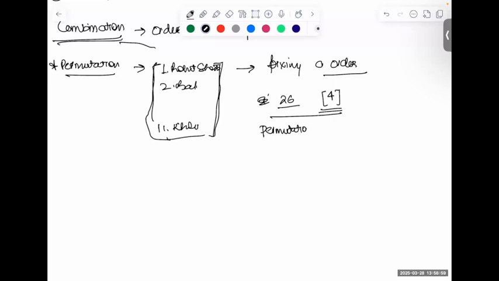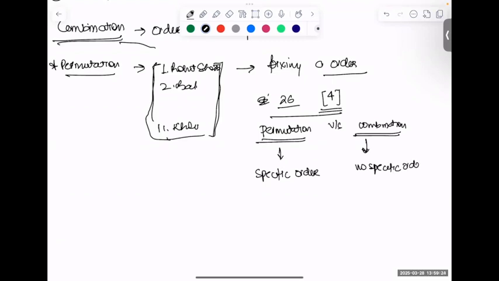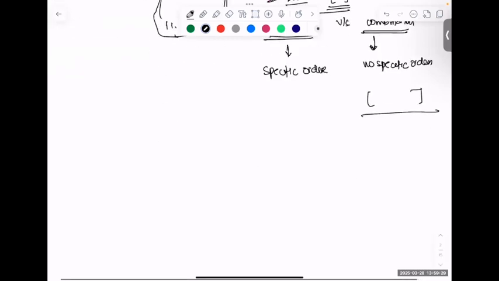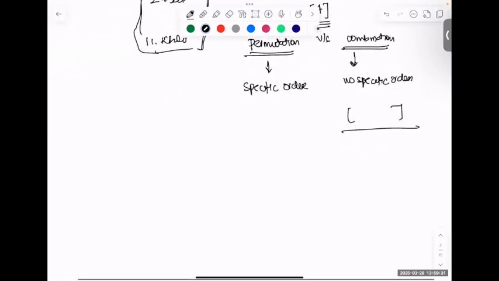Understand the meaning of the two terms. How does permutation differ from combination? I'll further explain it when the questions come. But right now, the only thing that we need to understand is what is permutation and combination. Permutation is an order, a specific order. But if I say a combination, what is combination? No specific order. What is important is all the variables should be inside it. That is what we call combination. Is it clear or not?